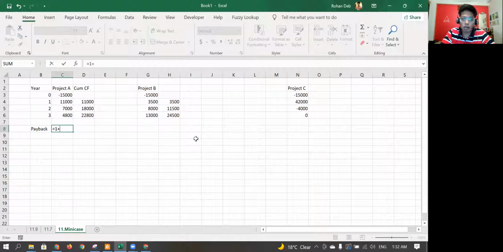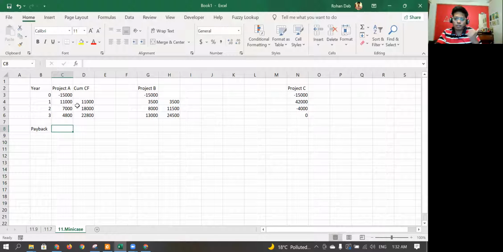I'll take 1 plus what is the cash flow that I require. The required cash flow is 15,000 minus 11,000, so I need 4,000 more. I had done this in the previous question, so maybe I'll do it that way.